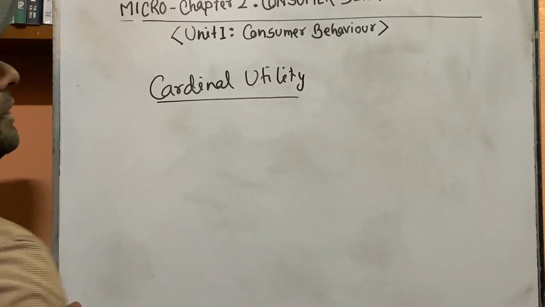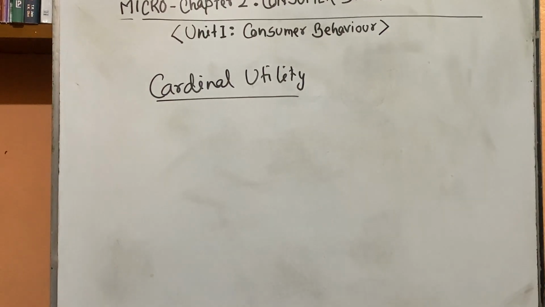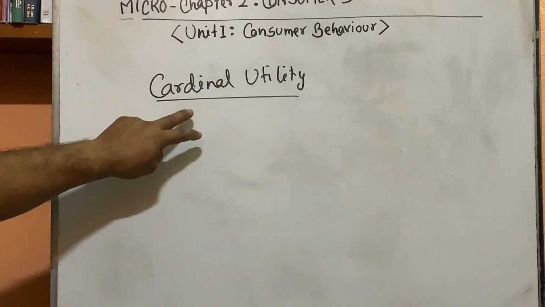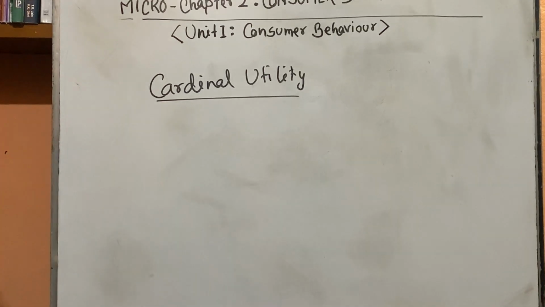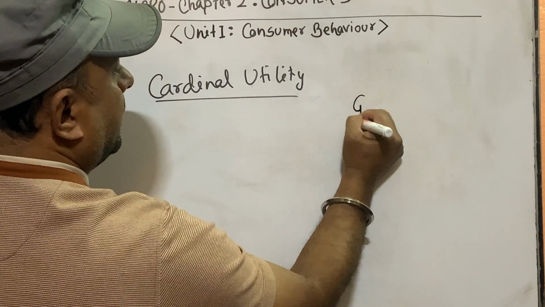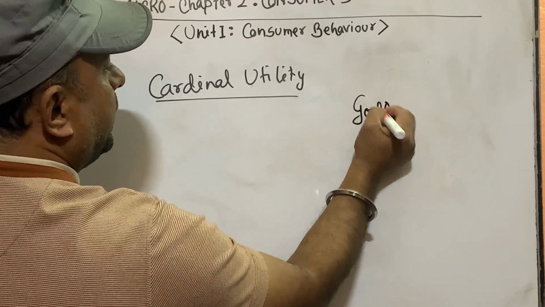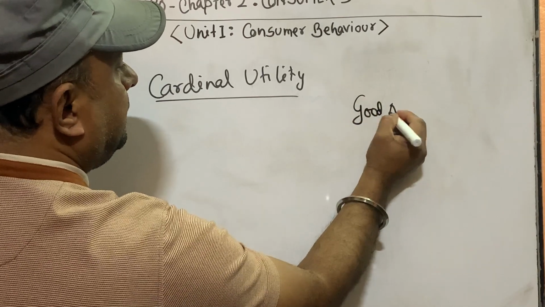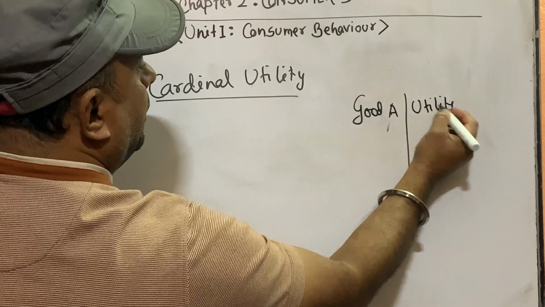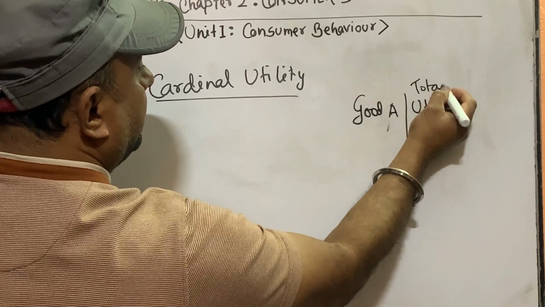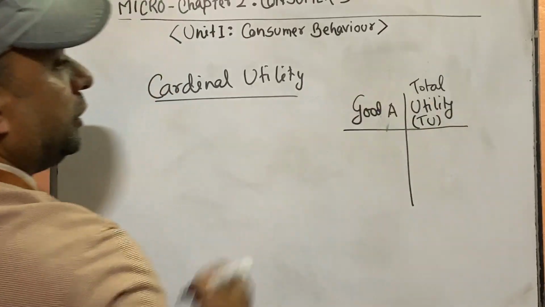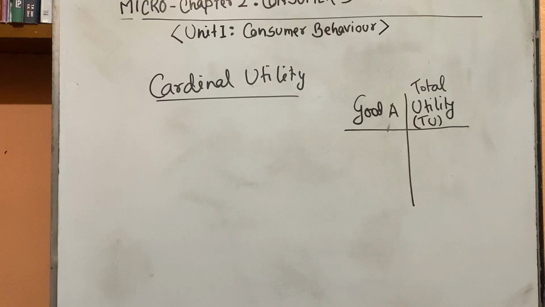It is also called the cardinal approach. Cardinal utility is that utility which we can measure by giving numbers. Suppose we are consuming a particular good, commodity A. Good A we are consuming. This is our utility, or we can say total utility. In short, we use TU. A lot of abbreviations we also get in this chapter.